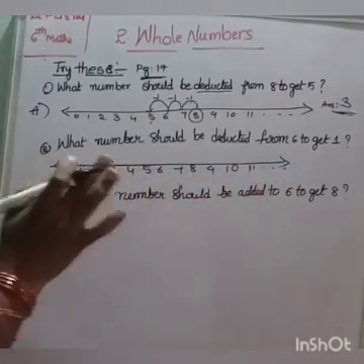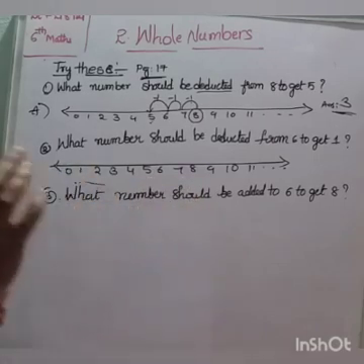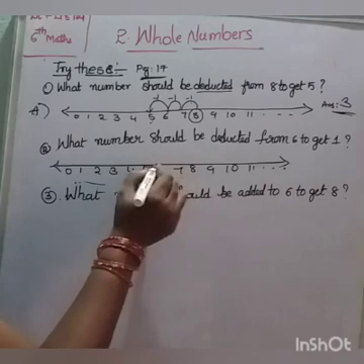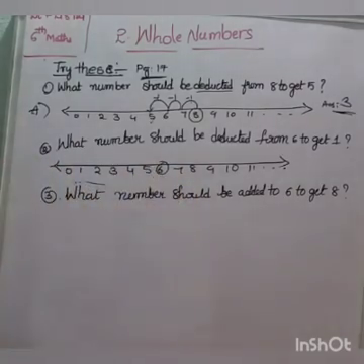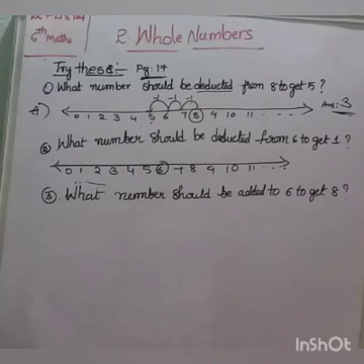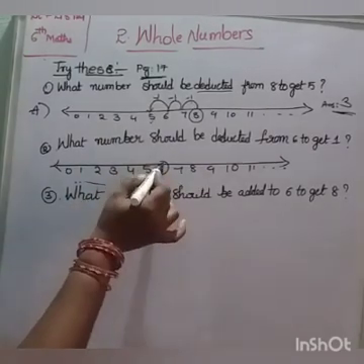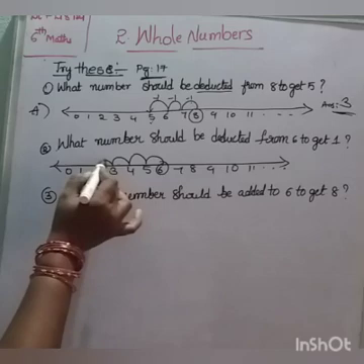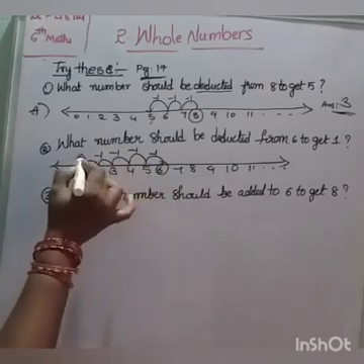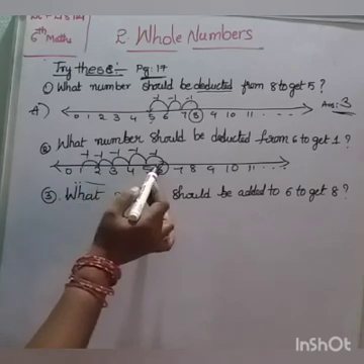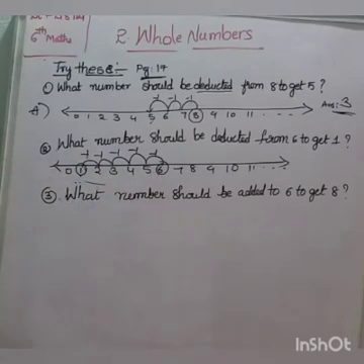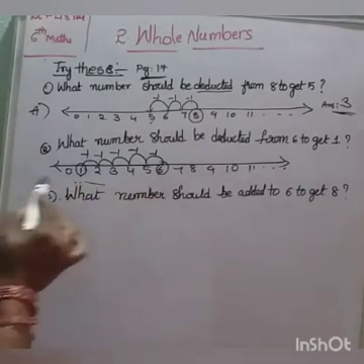What number should be deducted from 6 to get 1? Take the number 6. How many should we subtract to get 1? Minus 1, minus 1, minus 1, minus 1, minus 1. Minus 5. When we subtract 5, we get 1. Okay? 6 minus 5 is equal to 1.